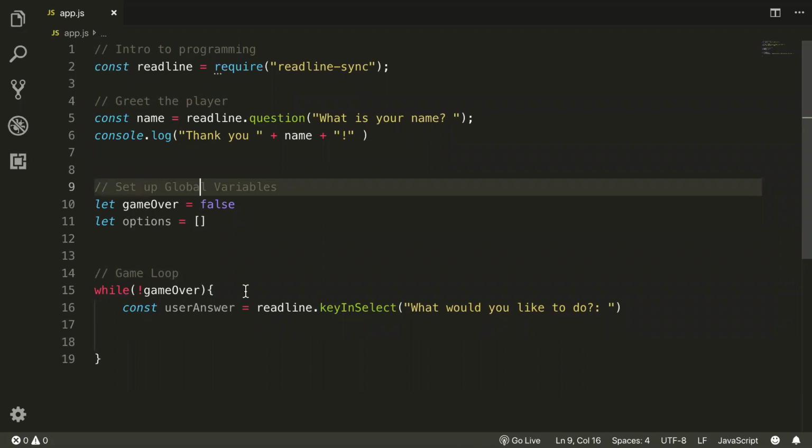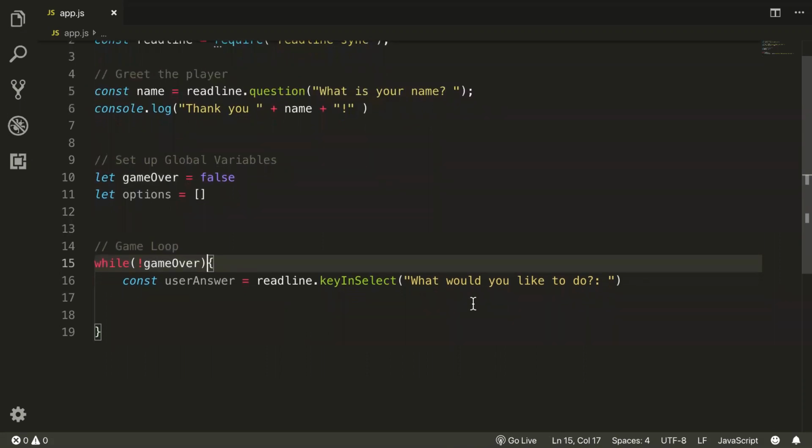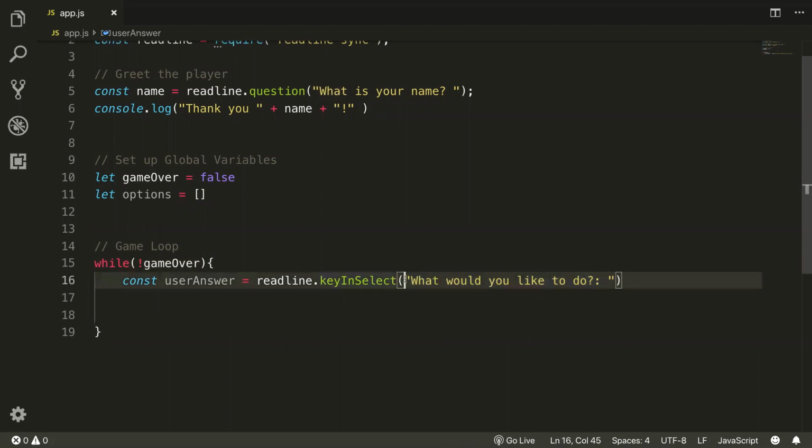So we're orienting this top to bottom, expecting how they're going to play the game. All right, so we have the second argument in here, right? What would you like to do? We need to provide the array of options. What are the 3 options?